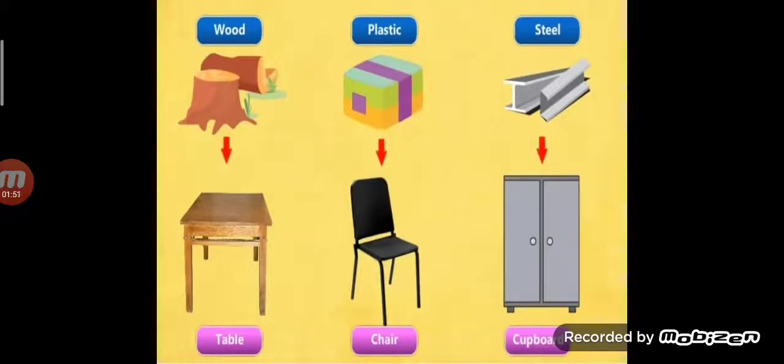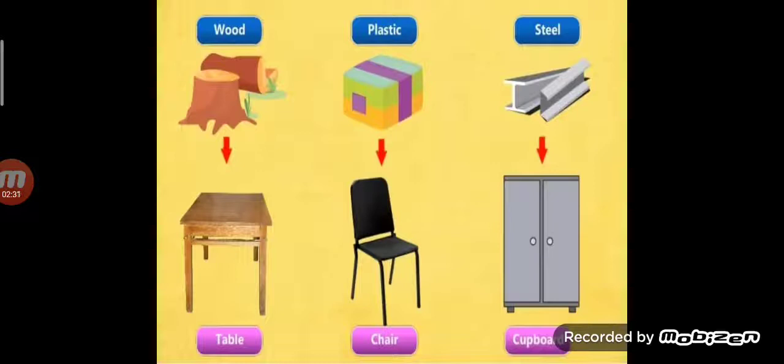Objects have a specific shape. Their parts have a specific arrangement by which we identify them. We use wood, plastic or steel to make a table, chair or cupboard. These substances have the strength required to make these articles. Also, these substances can be given a desired shape. It means, children, that we consider the properties of substances to use them for making things also.